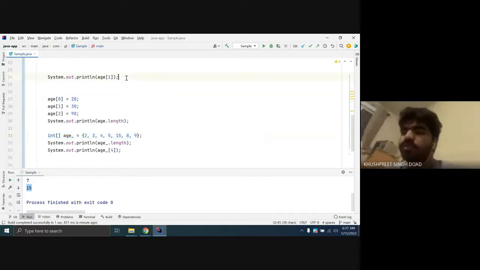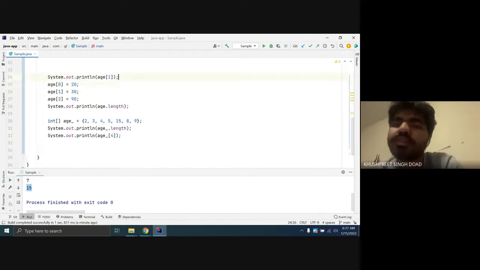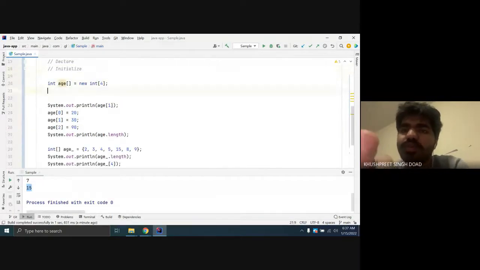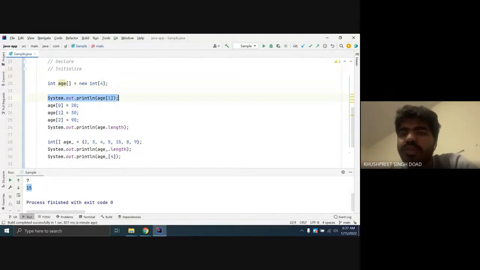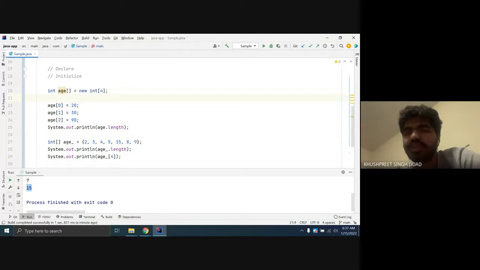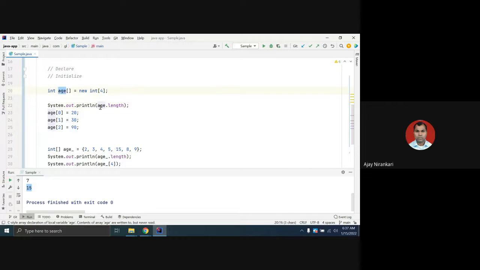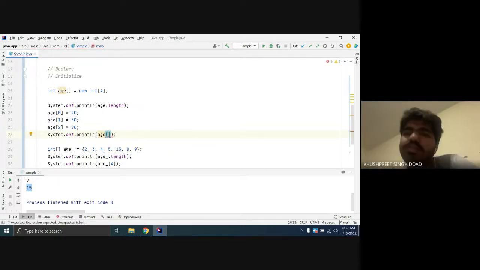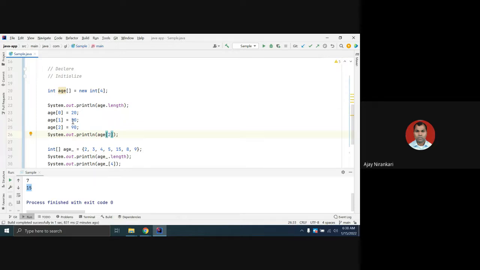If we go to the first point where we write int age[] = new int[4], and we want to print age.length, do we write age bracket dot length? No, always age, the variable, dot length. Don't write a bracket. You only need a bracket when you want to access an element. Let's say I want to access element number 2, then you use the bracket. So brackets are used to access an element.